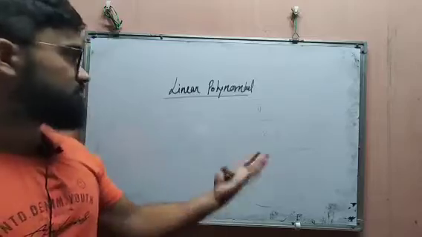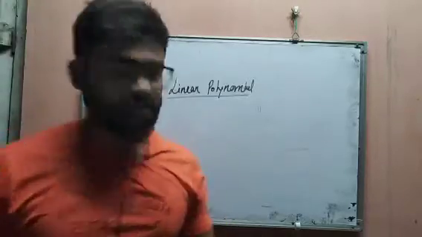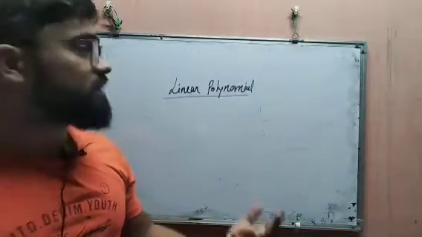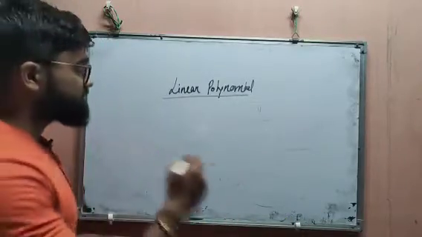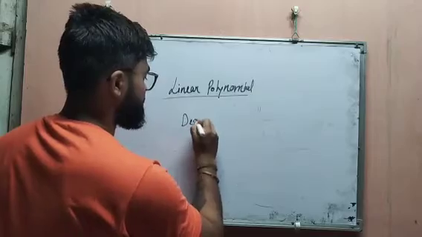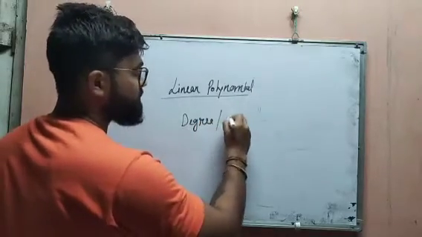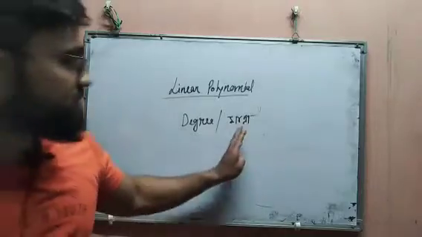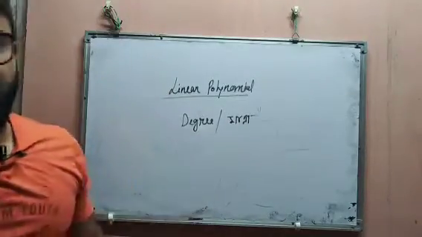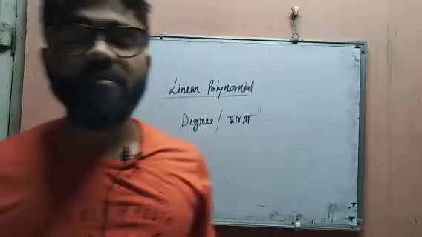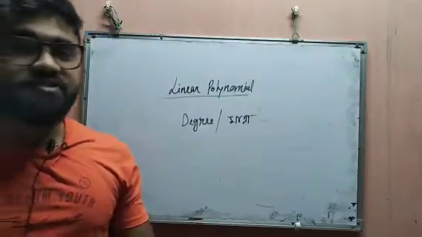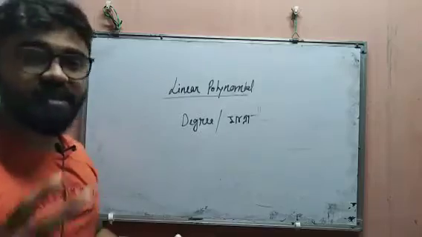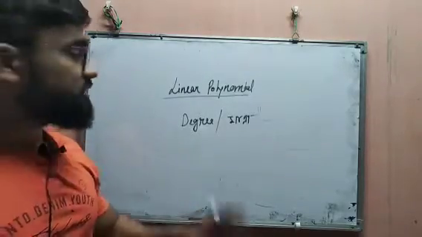So I will continue with Assamese also. So here we have degree 1, that is, I am saying degree 1. So what is degree? So we need to know what degree means, which in Assamese is called matra. Degree or matra, in Assamese it is called matra, in English it is called degree. Okay, so what is degree or matra? This is the highest power we have in a polynomial, and it is called degree.